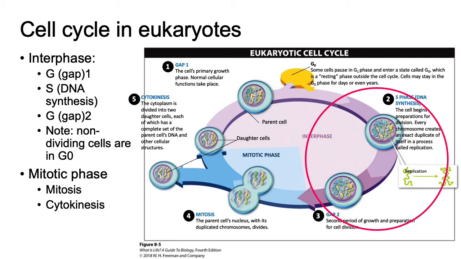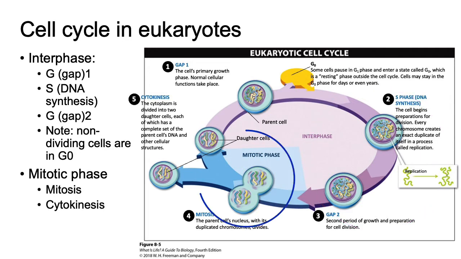Gap 2, G2. Significant growth occurs in this phase along with high rates of protein synthesis in preparation for division. Mitotic phase. This period begins with mitosis, a process in which the parent cell's nucleus, including its chromosomes, divides. Mitosis is generally followed by cytokinesis, which may begin before the end of mitosis, during which the cytoplasm is divided into two daughter cells.